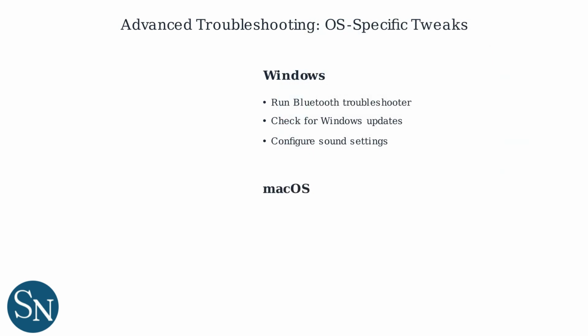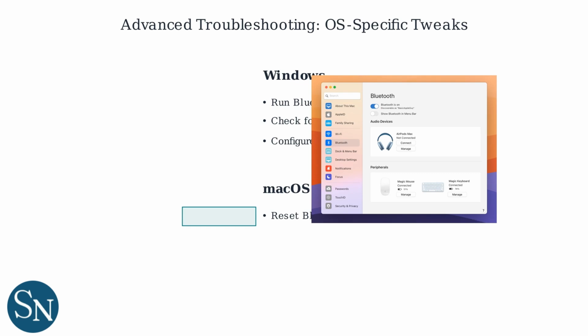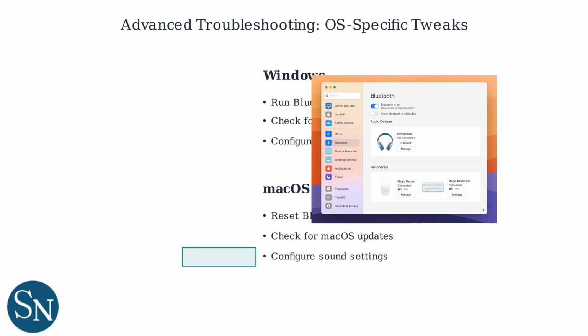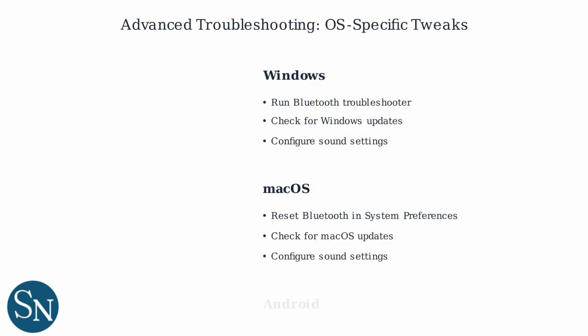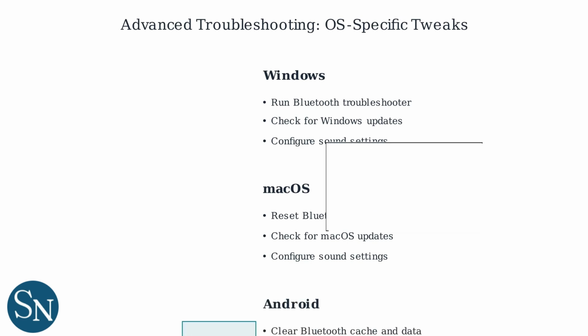On macOS, reset Bluetooth settings in System Preferences by removing and repairing devices. Check for macOS updates to get the latest Bluetooth improvements. Configure sound input and output devices properly in macOS sound settings. For Android devices, clear the Bluetooth cache and data in System Settings to remove corrupted pairing information.